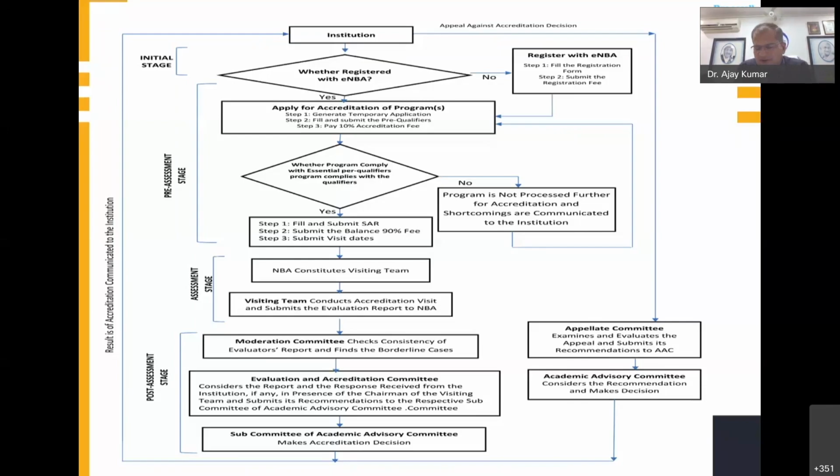Once the decision comes, if you see the left hand side arrow, the result of accreditation is communicated to the institution through email or maybe different modes, and the institution declares whether the program is accredited or not accredited.